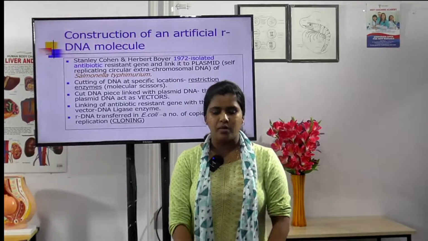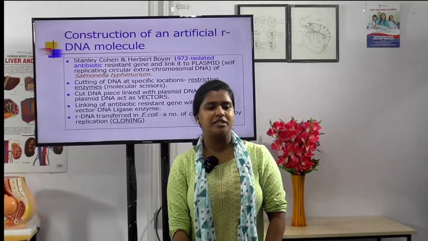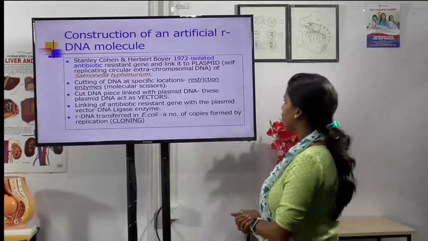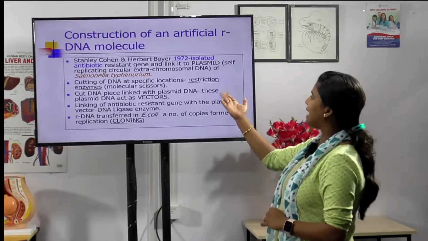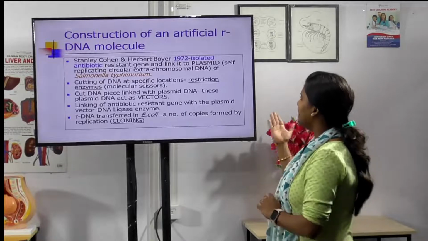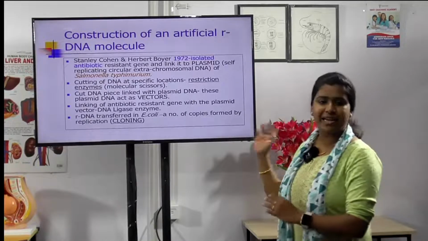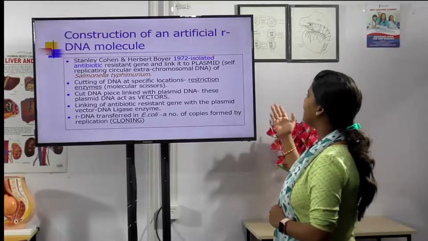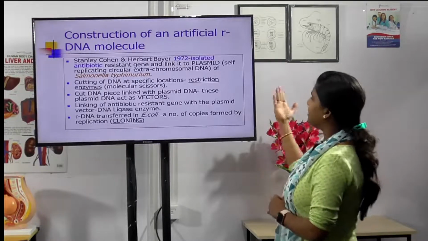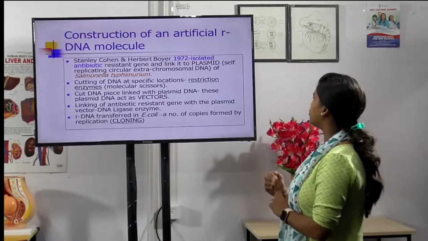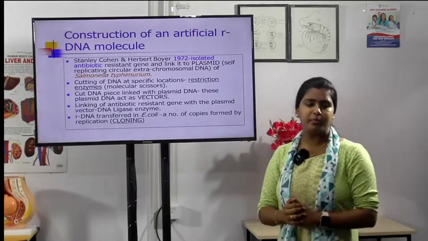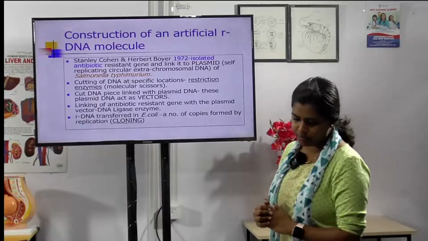Okay. Now let us see the construction of an artificial recombinant DNA molecule. Scientists Stanley Cohen and Herbert Boyer in 1972 isolated an antibiotic resistant gene and linked it to a plasmid, that is a self-replicating circular extra chromosomal DNA of Salmonella typhimurium. What is that? Salmonella typhimurium.